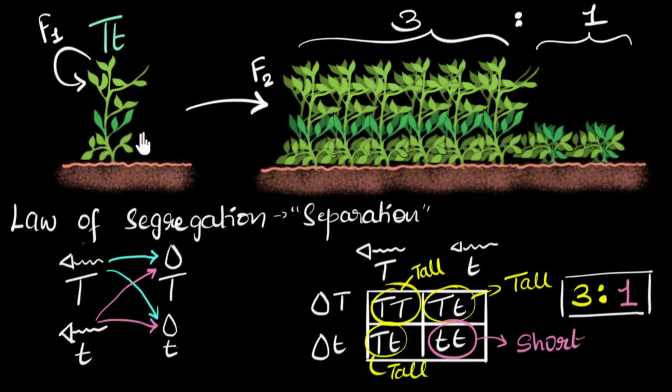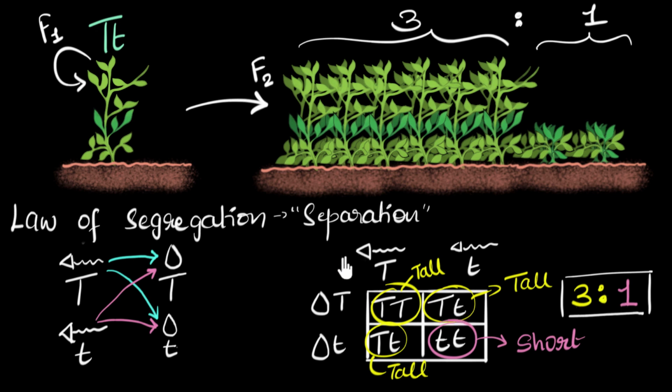And just to be clear, this does not mean that if you grow 4 seeds and the 4 plants, then 3 of them will be tall and 1 will be short. You know, chances don't work that way. It just means that if you grow lots of plants, maybe hundreds of plants, and then you count them, then you will see roughly a 3:1 ratio turn up for tall and short plants.